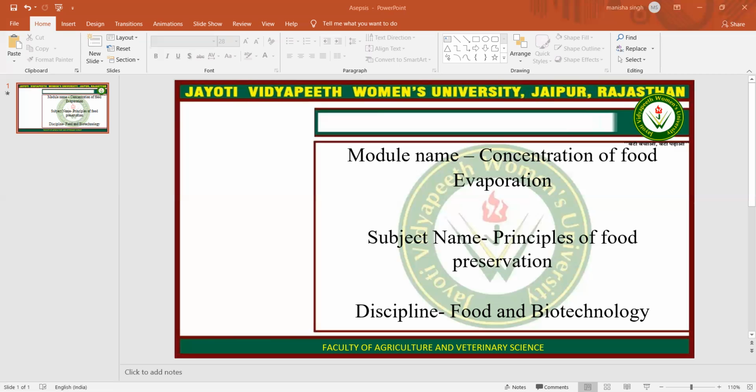The next method is open kettles. Only some foods can be satisfactorily concentrated in an open kettle that is heated by steam, for example, in the case of jellies and jams and for certain types of soups. However, high temperatures and long concentration times damage most foods.